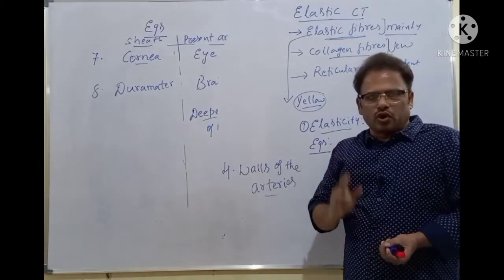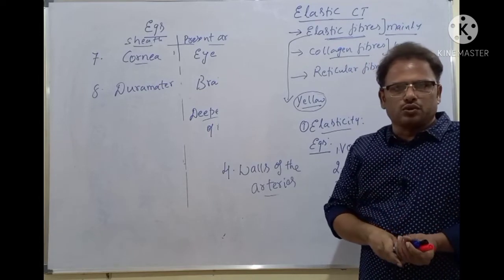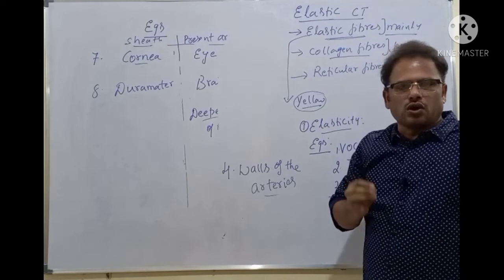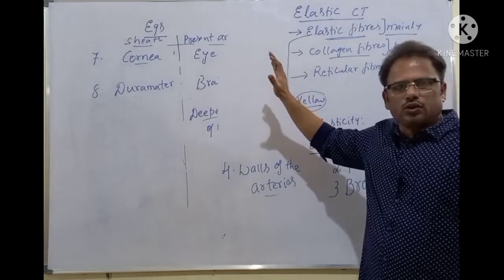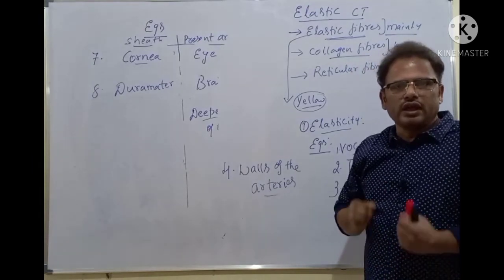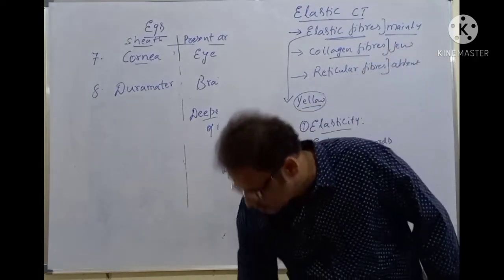Now the connective tissue proper, we have discussed loose connective tissue followed by dense connective tissue. Now the last one, but very short, is the mucous connective tissue. Let's discuss the mucous connective tissue, the third part of the connective tissue proper here.